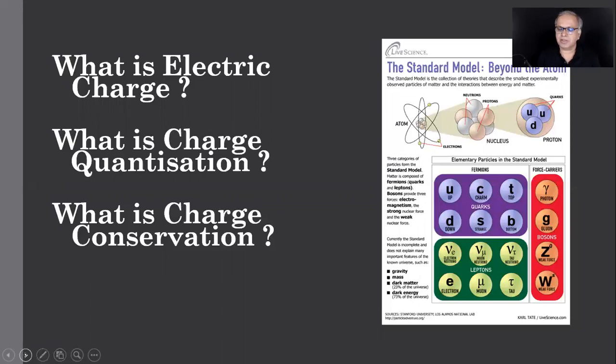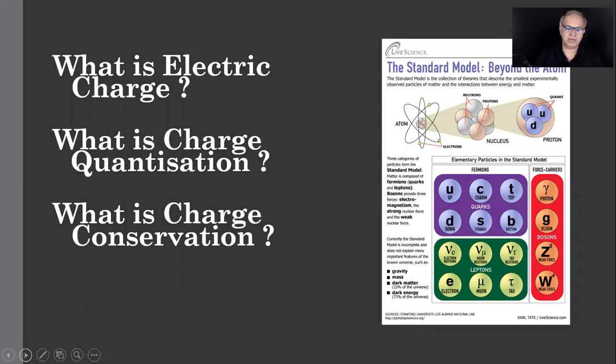You can see something on the right hand side, the standard model. The standard model is a model in physics which explains all the three forces together: electromagnetic force, strong force, and weak force. Strong force and weak force are found within the nucleus, and electromagnetic forces are all over. Our daily life is completely influenced by the electromagnetic forces. A general name we are giving: electromagnetic force.